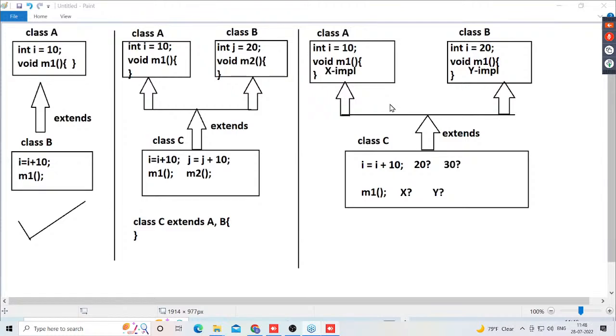Right, in two different classes, same variable, same methods you can write. For example, your name is Rahul, you are at your home. In another home also, Rahul is there or not? Of course, the person might be different. Same thing here, name is same, but person is different. 10 is different, 20 is different. Even the same value we provided, still it is possible.